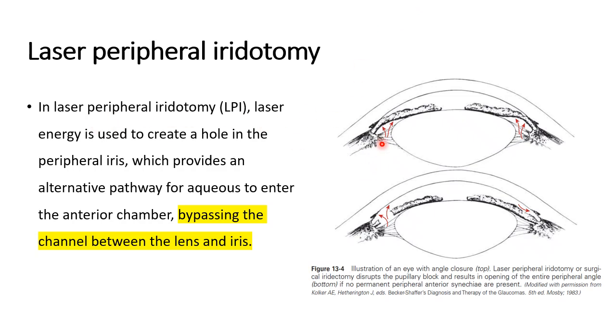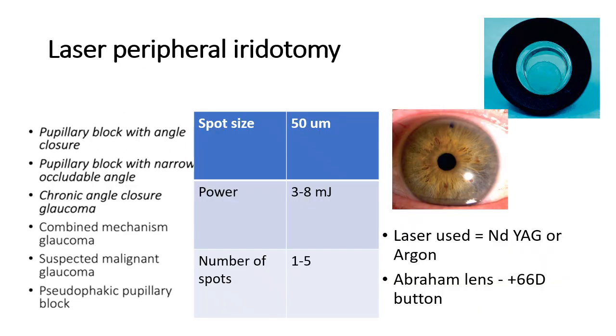So what does it do? It basically makes a hole here. Laser energy is used to make a hole in the peripheral iris, so an alternative pathway appears for aqueous to enter the anterior chamber. This blocked channel is bypassed. That is a laser peripheral iridotomy.